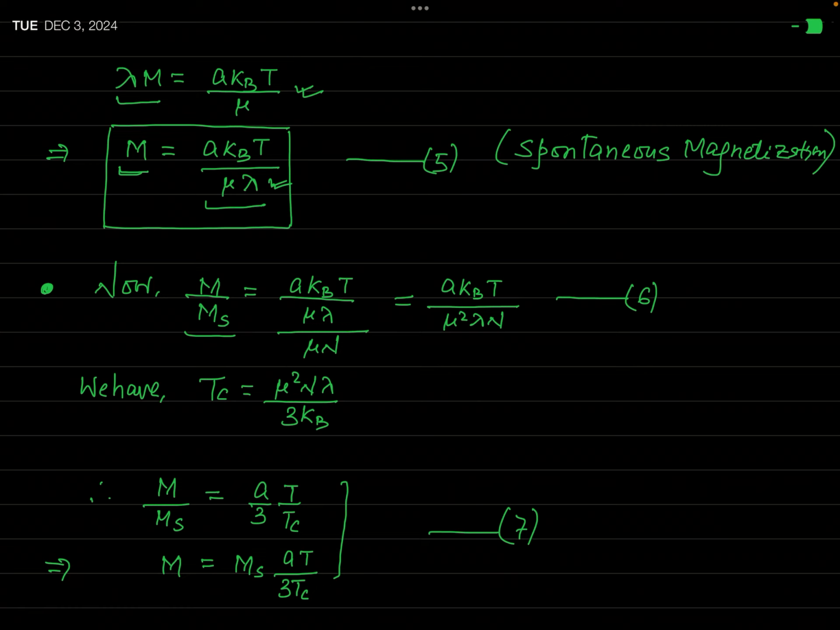Ms is the saturation magnetization, and M in the numerator is the spontaneous magnetization. And you have seen in this equation 5 that M is equal to A kBT over mu lambda. Okay, and Ms is equal to mu n. So when you substitute this value of M and Ms, then you will get the ratio of M and Ms. And that ratio, you can see in equation number 6, can be obtained easily.